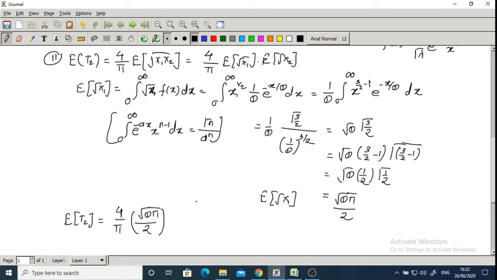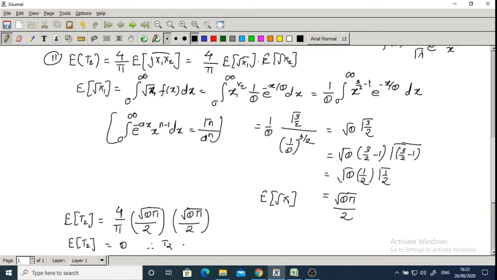Again, expected value of square root of x2 is square root theta pi divided by 2. So here 4, this 2 into 2 gets cancelled, pi, and this square root pi into square root pi is pi. So pi also gets cancelled. Square root theta into square root theta is theta. So expected value of t2 is theta.